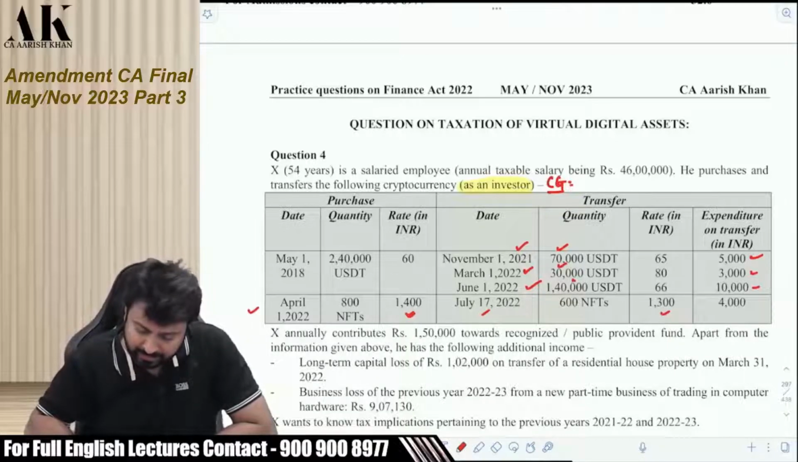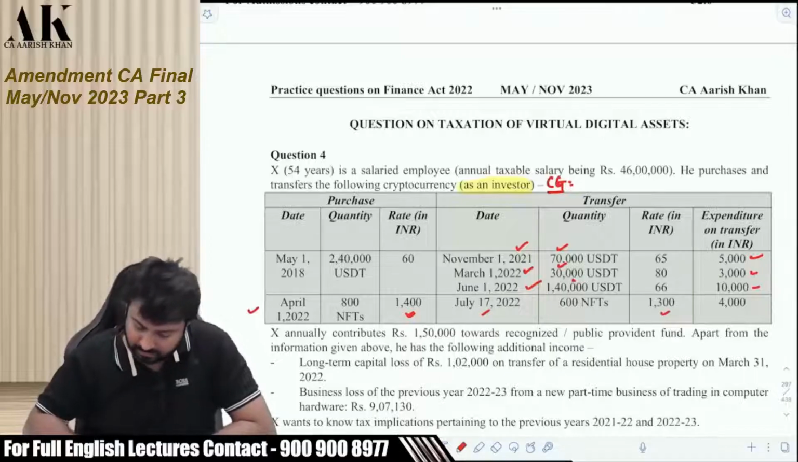Apart from the information given above, he has the following additional income. Long-term capital loss of 1,02,000 on transfer of residential house property on 31st March 2022. Business loss of previous year 22-23 from a new part-time business of trading in computer hardware, 9,07,130. Now X wants to know the tax implication pertaining to the previous years 21-22 and 22-23.